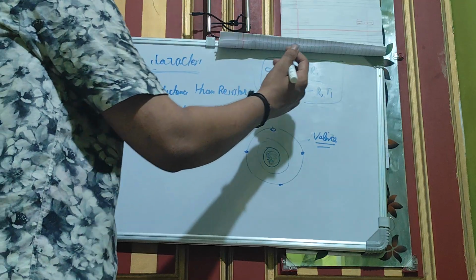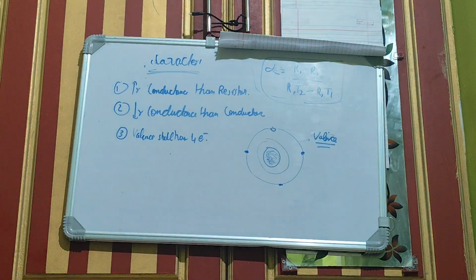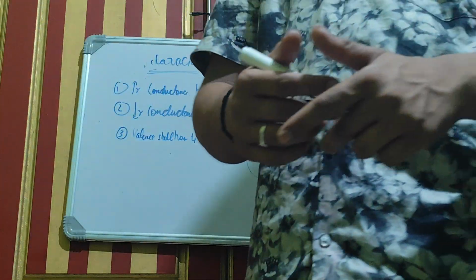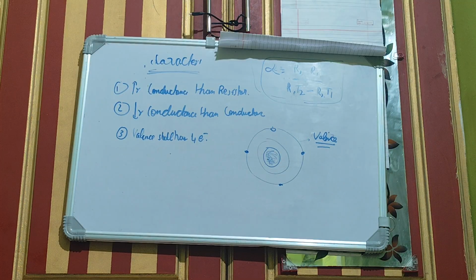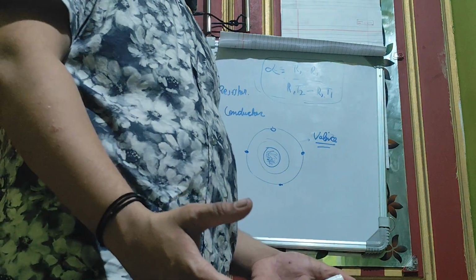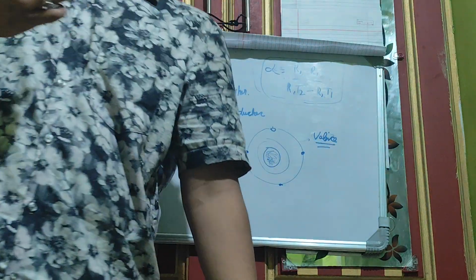So you have this one. So what is the formula for that? So what is alpha? Alpha is equal to temperature coefficient. So what is temperature coefficient? There's no need for you to actually learn the meaning of it, but it's a coefficient which is used in thermodynamics. Okay, so that's alpha for you.